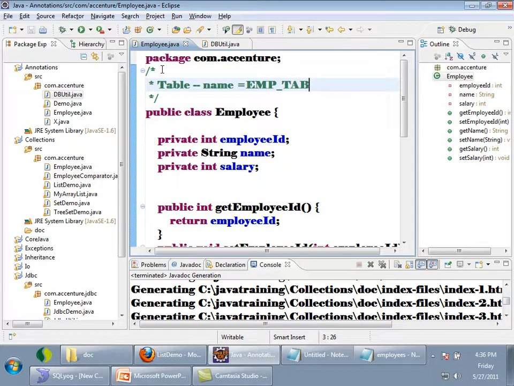No, why? See, I will write following some convention: table colon name is equal to emp underscore tab. Is it not giving some information? Like for a human being, can't you understand that this object has to be persisted to a table whose name is emp underscore tab? You can make some sense out of it, is it right?